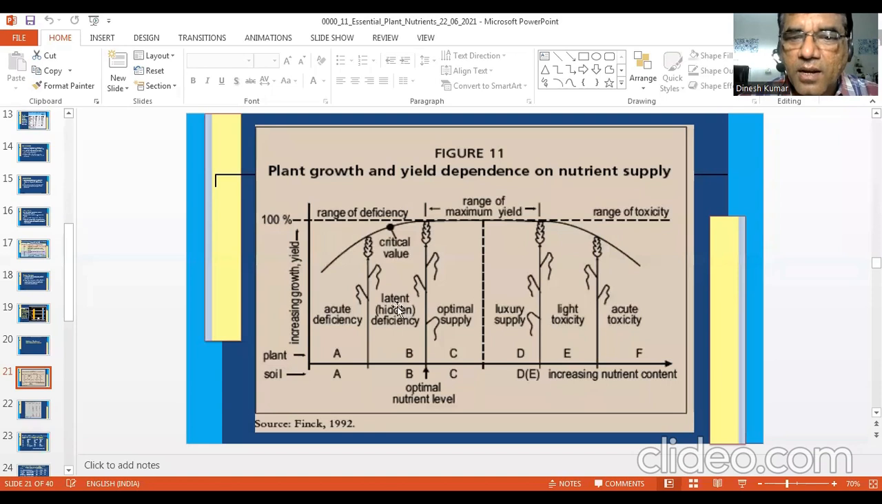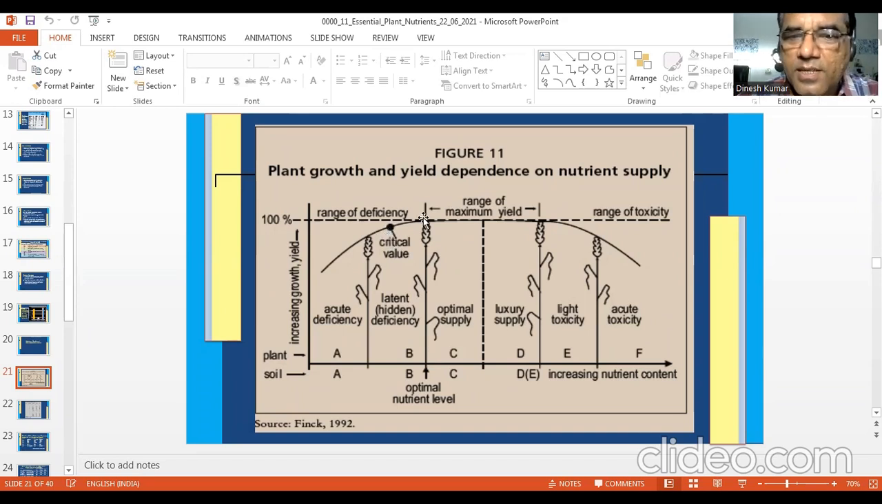Then comes the latent deficiency or hidden deficiency. So in this zone, plant is suffering from the availability of the nutrient or from the deficiency of the nutrient, but it may or may not show the deficiency symptoms. So if it is not showing the deficiency symptoms, but it still requires the nutrient, if you add the nutrient, the growth will occur. Then this particular level is your latent or hidden deficiency. So in this zone lies the critical value. Critical value is here in this zone.